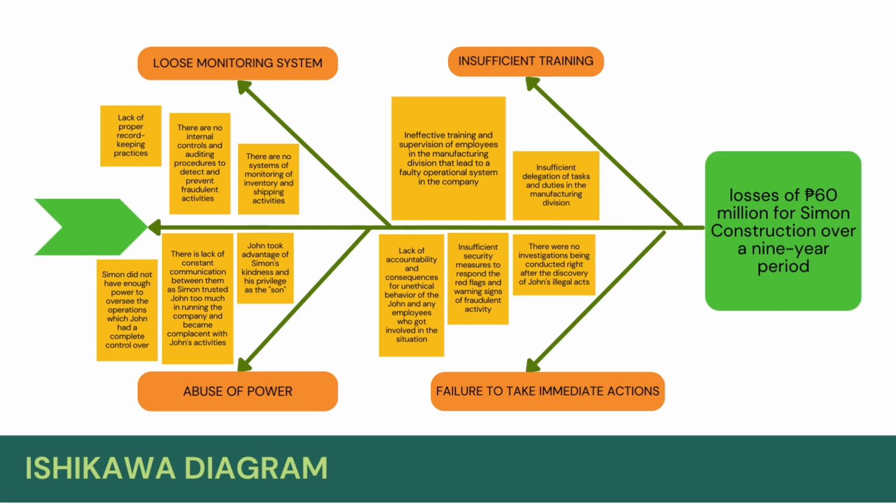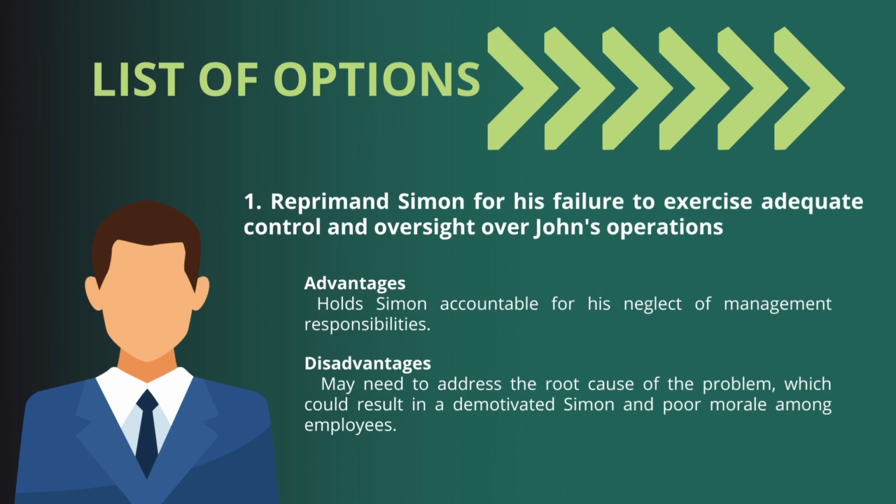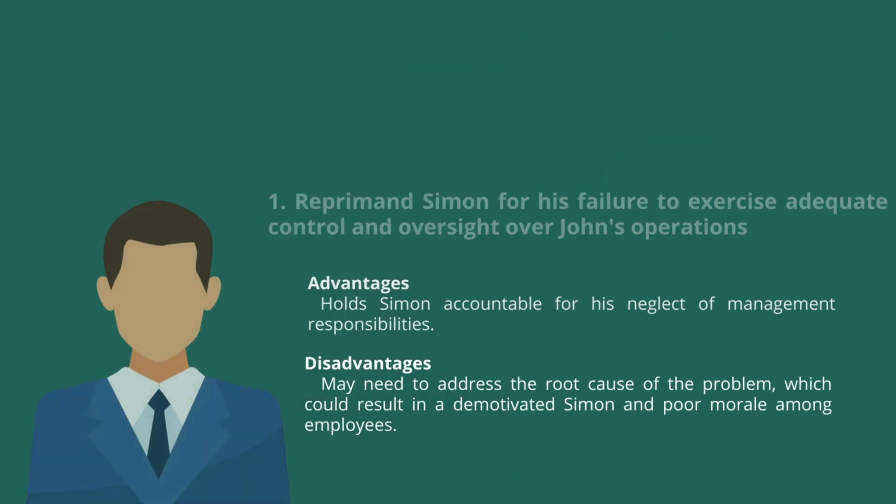So what are the possible courses of action for the situation? One is to reprimand Simon for his failure to exercise adequate control and oversight over John's operations. The advantage is that it holds Simon accountable for his neglect of management responsibilities. Its disadvantage is that it may not address the root cause of the problem, which could result in a demotivated Simon and poor morale among employees.